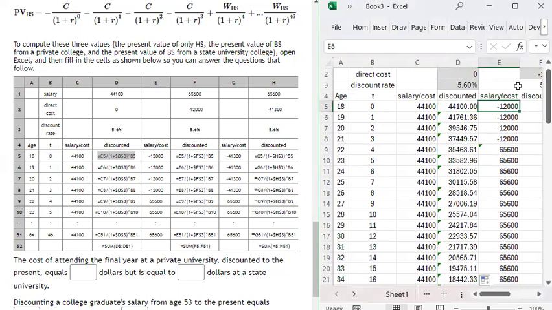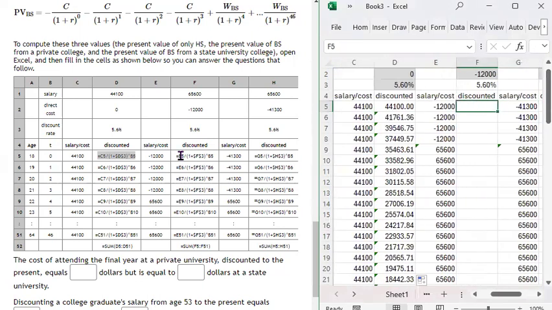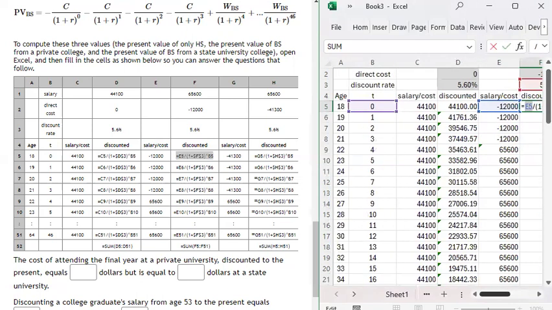So now we're going to do the same thing for public university. I'm going to copy that and paste it here. Now the dollar signs do what? The dollar signs fix this red box. So notice there's no dollar signs on that or that. The B5 again is the time period, and 0 corresponds to an age of 18 because at this age, we're in the present. So we're 0 years into the future here.